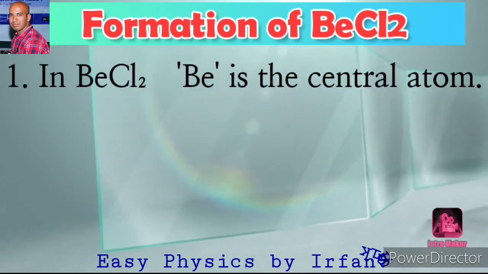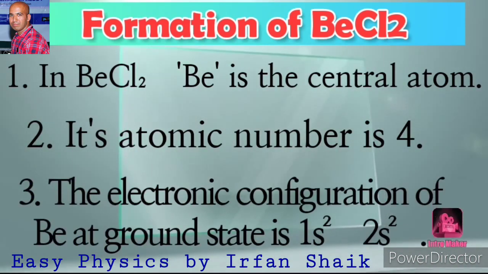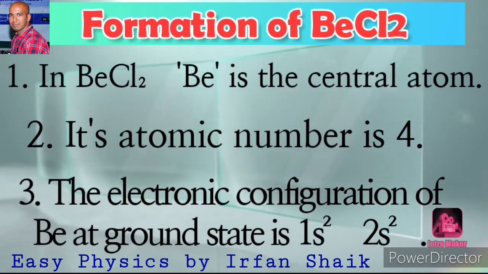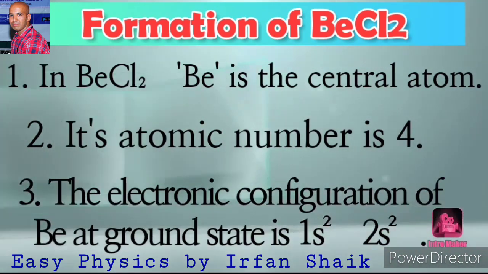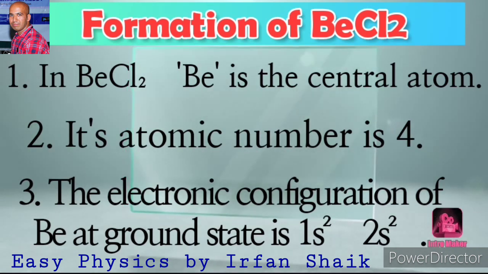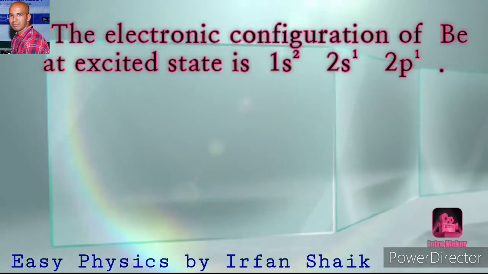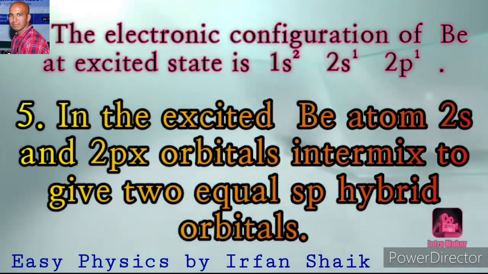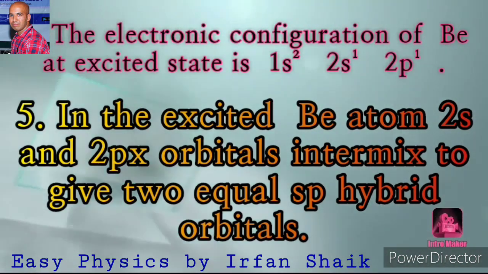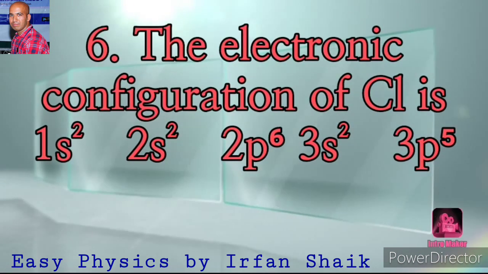Beryllium chloride first. In beryllium chloride, beryllium is the central atom. Its atomic number is 4. The electronic configuration of beryllium at ground state is 1s2, 2s2. At excited state, one electron from 2s enters 2p. So, at excited state, its configuration is 1s2, 2s1, 2p1. At this stage, 2s and 2px orbitals intermix to give two equal sp hybrid orbitals.